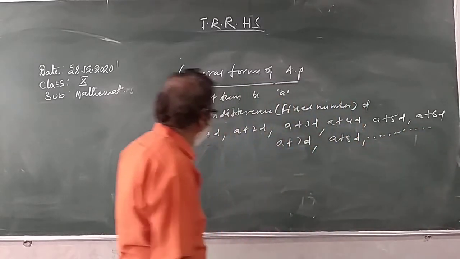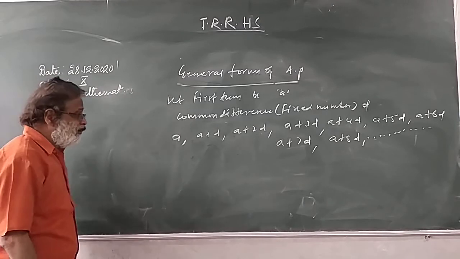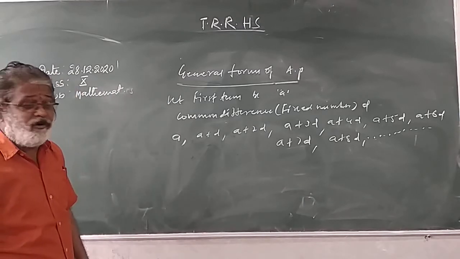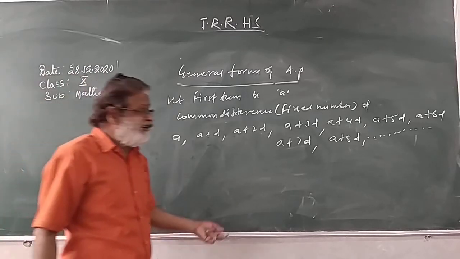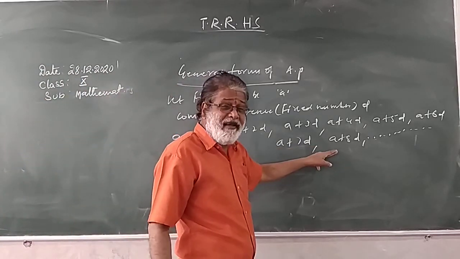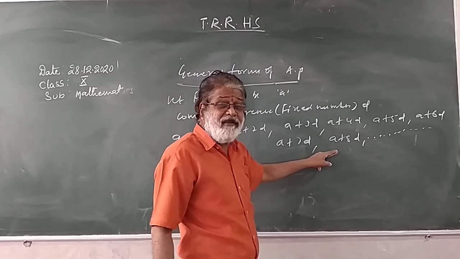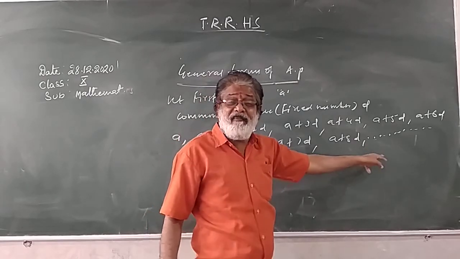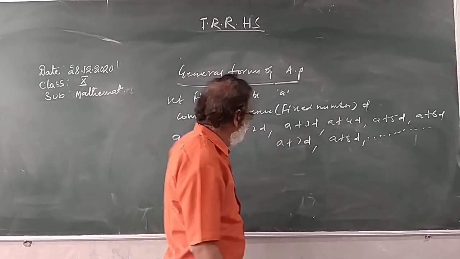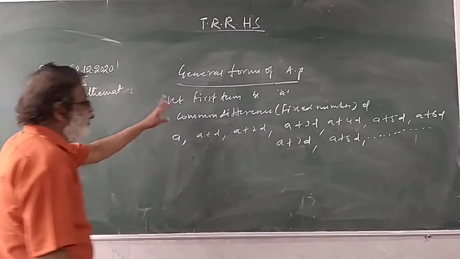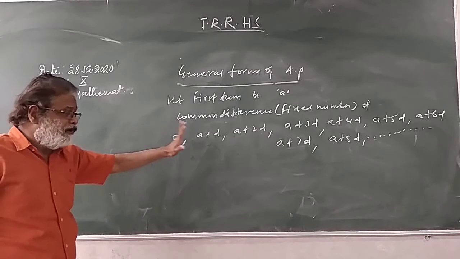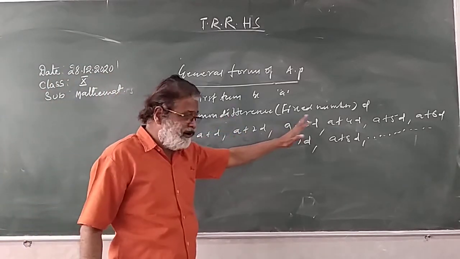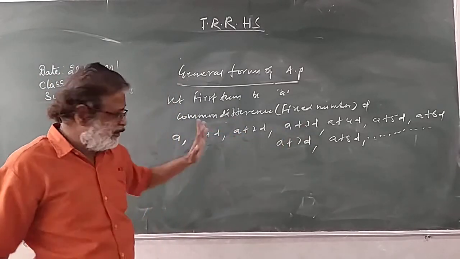Now you can write the nth term also. Every time reducing 1. 9th term means A plus 8D, 10th term A plus 9D, 11th term A plus 10D. So this is the general form. What is the general form of AP? A, A plus D, A plus 2D, A plus 3D. First term A.